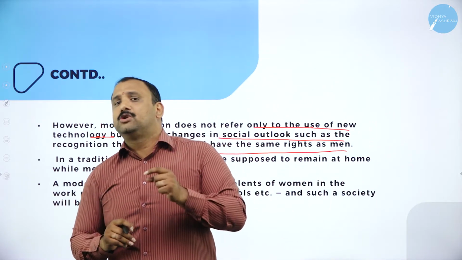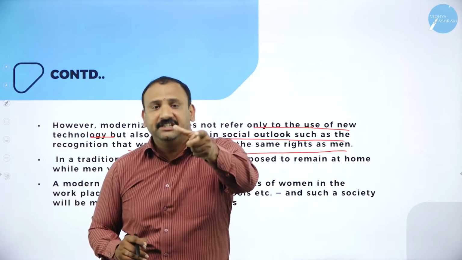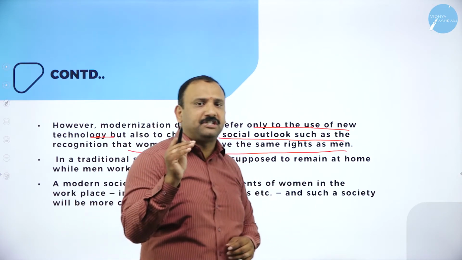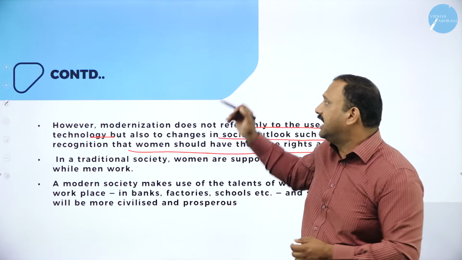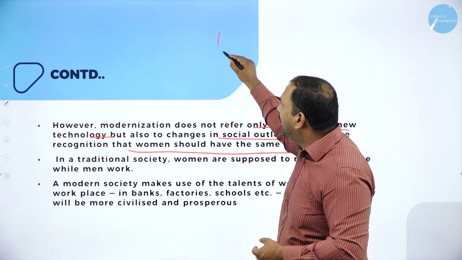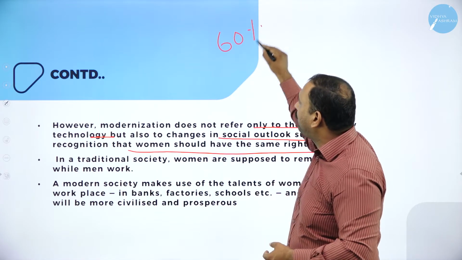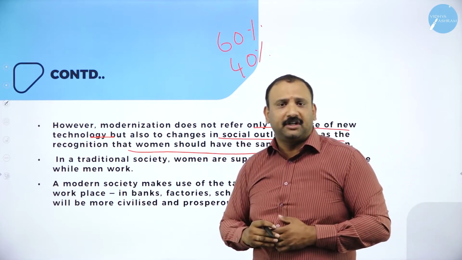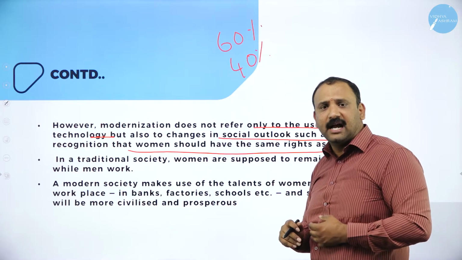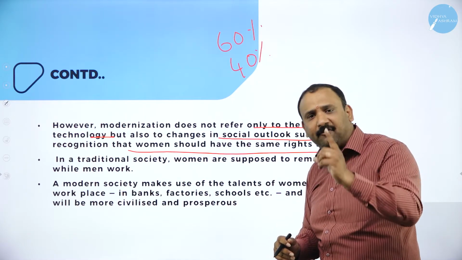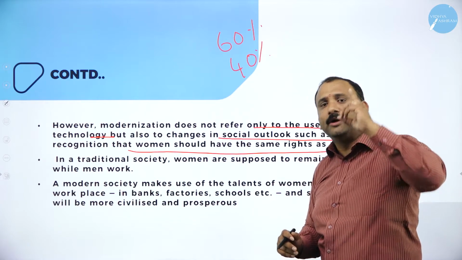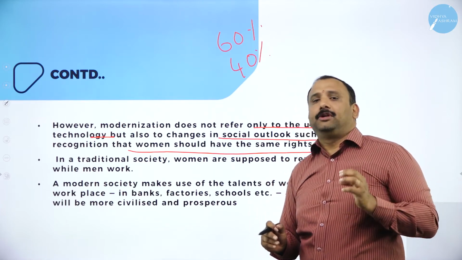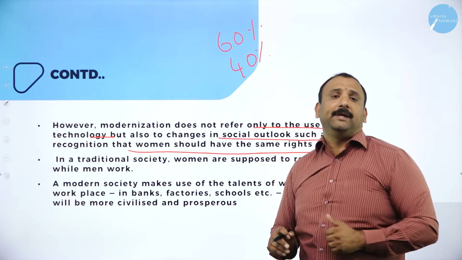Now, economics also tries to understand and address gender bias. Why? Because in a society like India, we have about 60% men and 40% women. Let's not worry about the ratios here. What we are really worried about is that every man is equal to a woman and every woman is equal to a man. So that means we want equality at any point of time. Only when men and women together contribute to national development will there be progress.